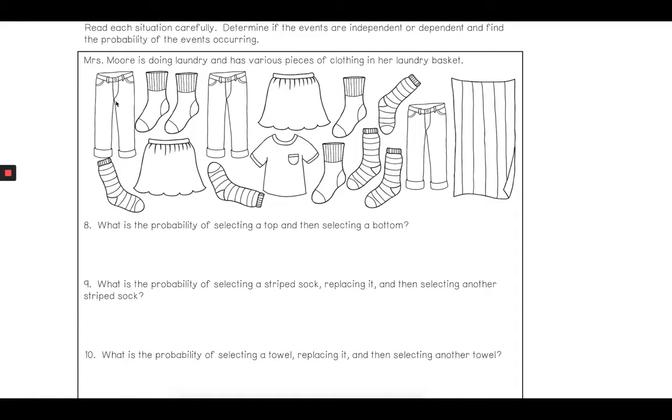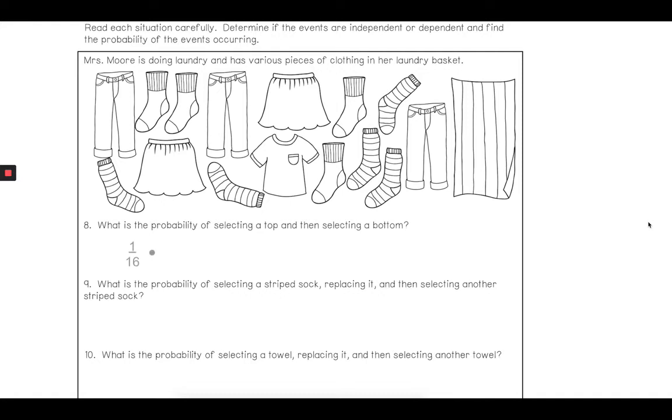We have 1, 2, 3, 4, 5, 6, 7, 8, 9, 10, 11, 12, 13, 14, 15, 16 items. So of those 16 items, how many of them are tops? Well, it looks like we only have 1 t-shirt, so we have 1 top. And then how many bottoms? Well, we have 1, 2, 3, 4, 5 bottoms.